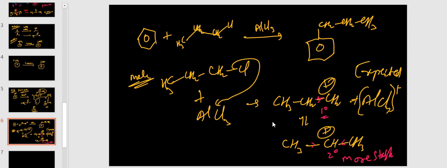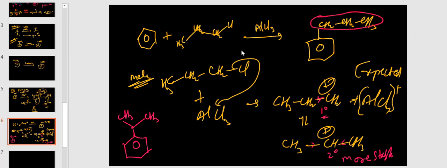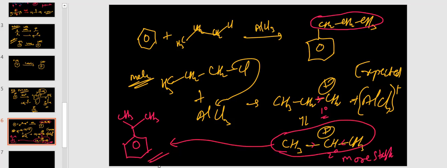Okay, that's why our main product is, instead of propyl benzene we are getting isopropyl benzene. This is the main product. So instead of this propyl, here this isopropyl is forming. This isopropyl is attacking on the benzene and final product is isopropyl benzene. These are the types of reactions, and the next class almost reaction mechanism is completed, but a few named reactions are there, but those named reactions you can learn in class 12th.